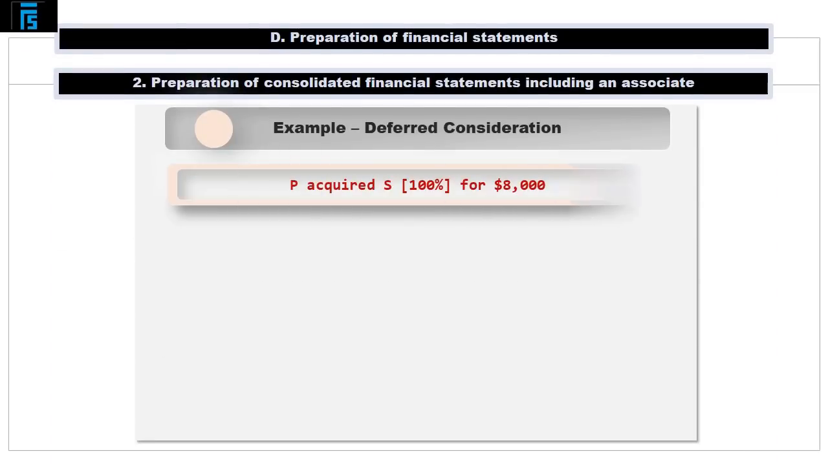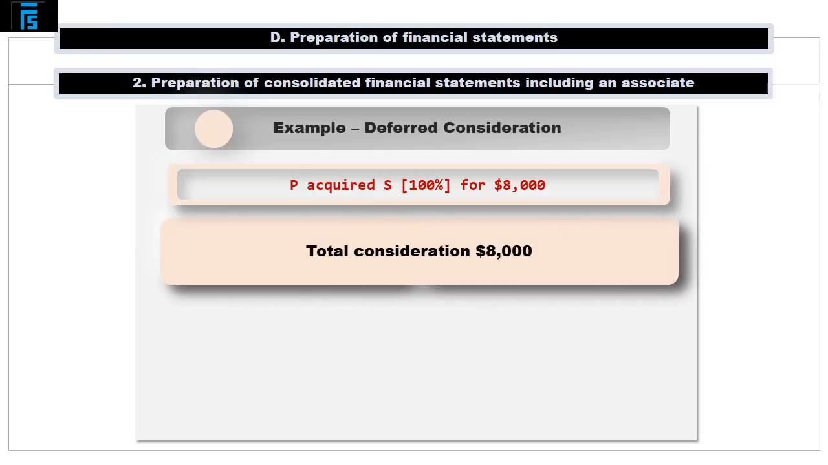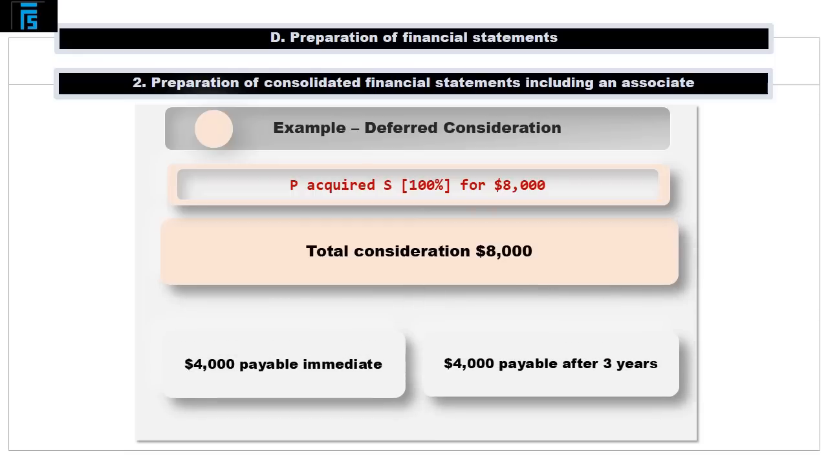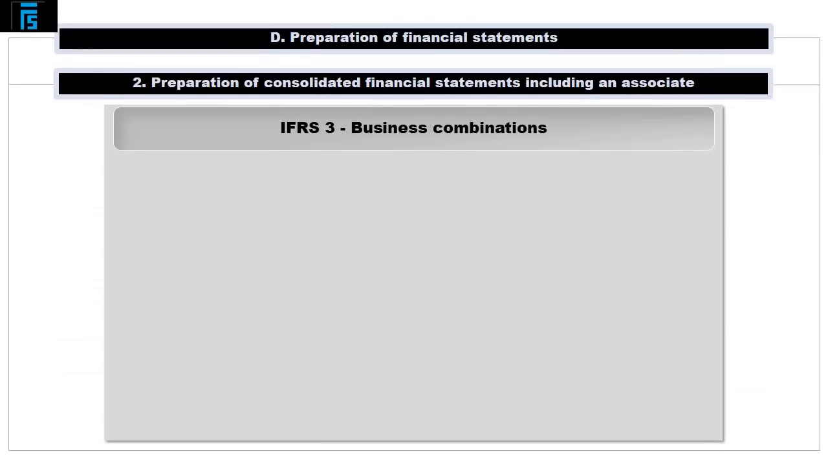Let us again assume that P made an investment in S, acquiring 100% of S's share capital for €8,000. This time, however, we will assume that the €8,000 consideration is split into two parts, €4,000 payable immediately and a further €4,000 which will be payable in 3 years' time.